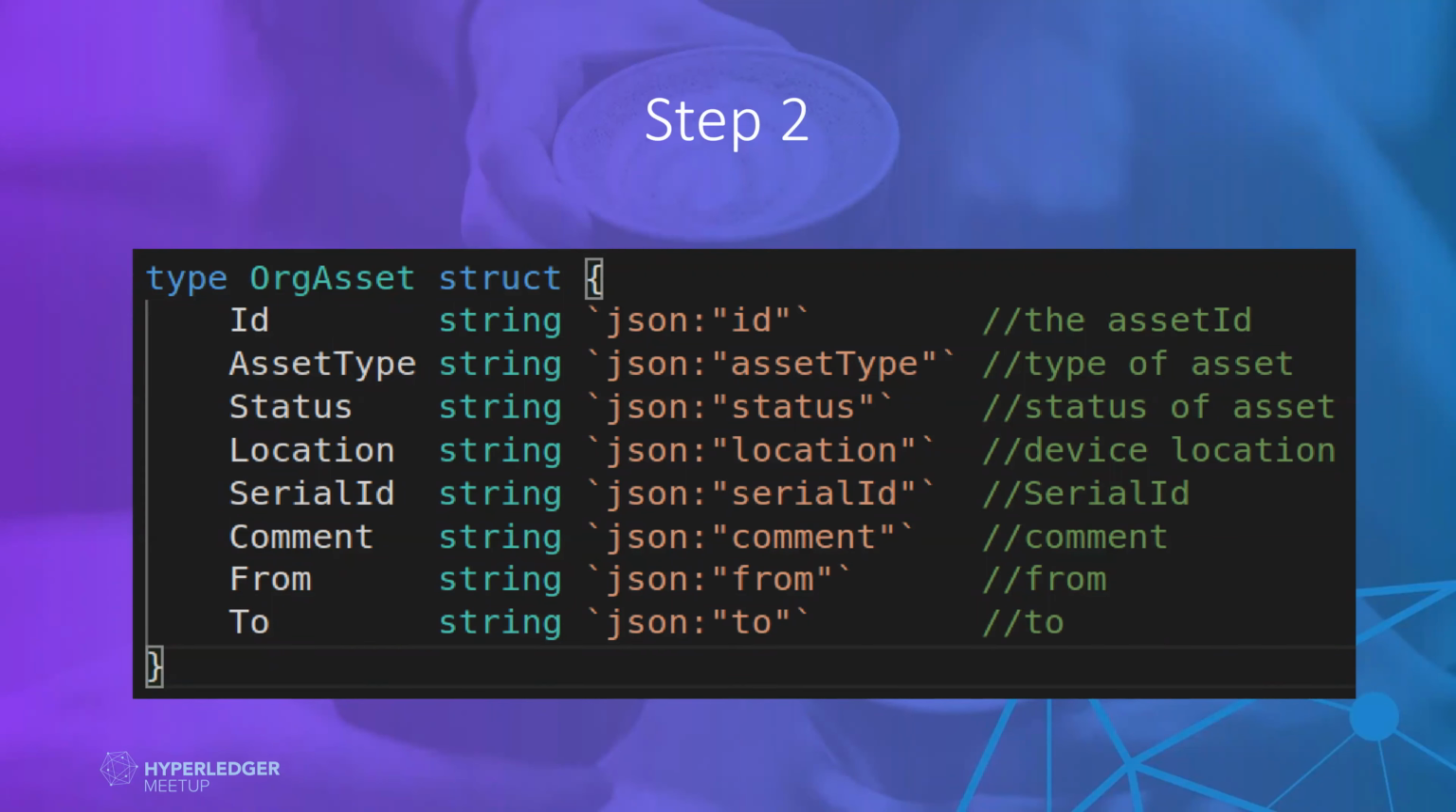So in the second step, I define my data. You can say I define my variables, the attributes that I will be saving in the ledger.